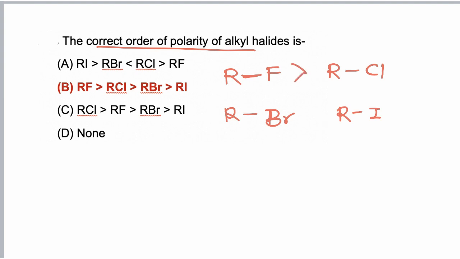So in case of alkyl fluoride, difference in electronegativity is maximum. So alkyl fluoride bond is most polar. As electronegativity of atom decreases, polarity of bond also decreases, and hence alkyl iodide is the least polar molecule, and correct answer is B.